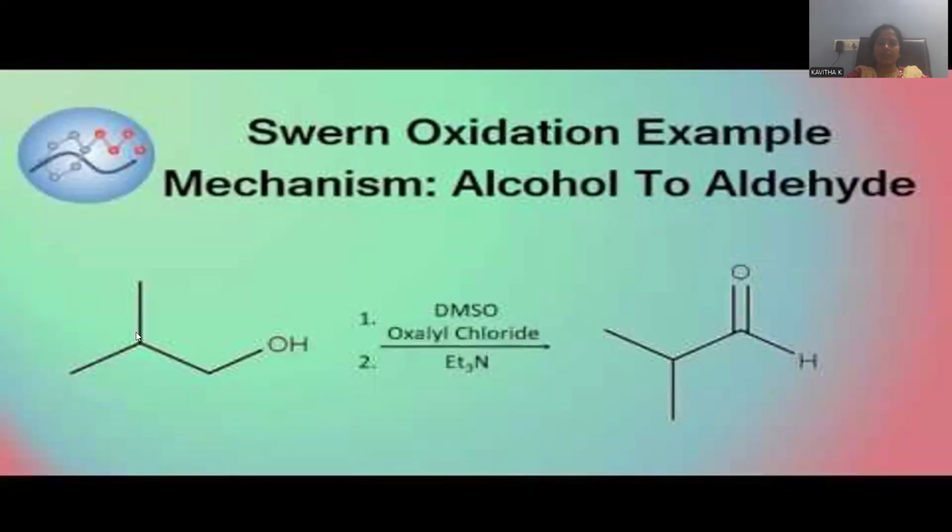Here is another example you can clearly observe. Here the compound provided is a branched one. Though it is branched, you can't observe any branching upon the alpha carbon atom, so that it is a primary alcohol in specific, we can say 1, 2, 3. So 2-methyl propanol it will be. Need not mention the position of hydroxy, it being attached to the first carbon. So 2-methyl propanol can be treated with the bunch of reagents which are called Swern reagent, DMSO, oxalyl chloride, and triethylamine. So that alcohol will be transformed into an aldehydic functional group.